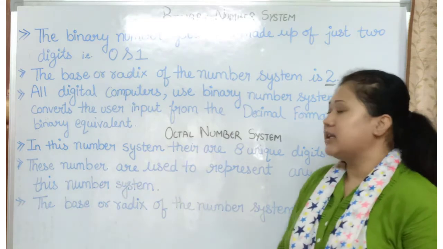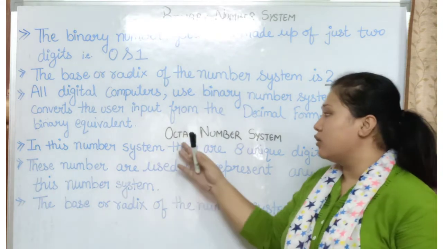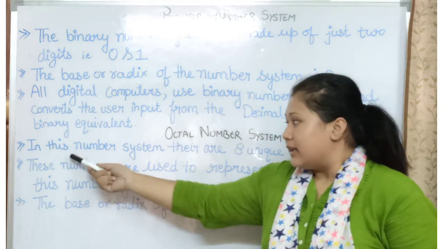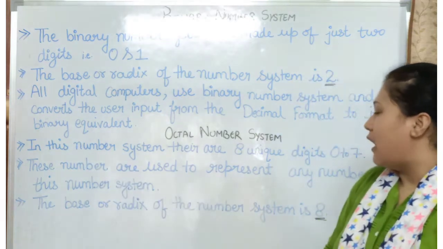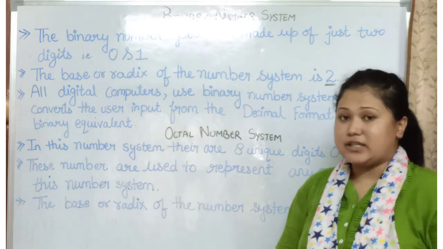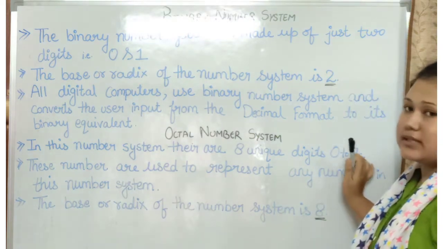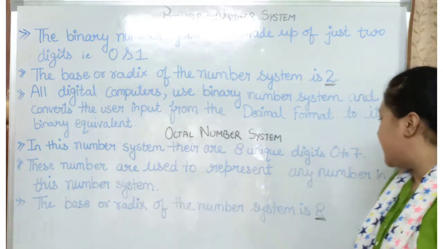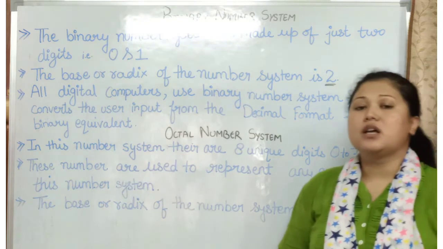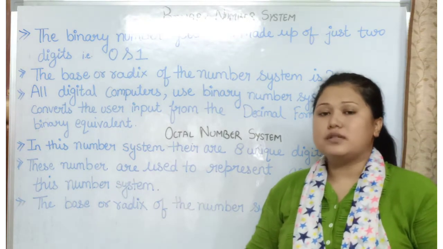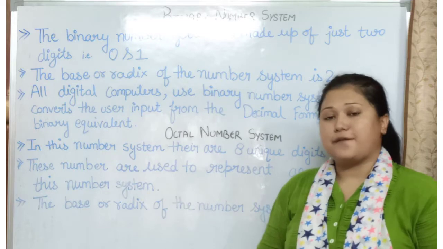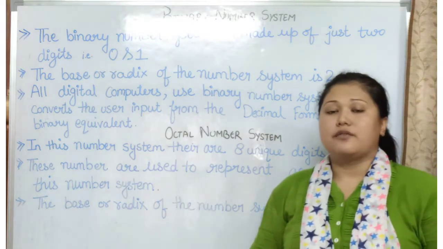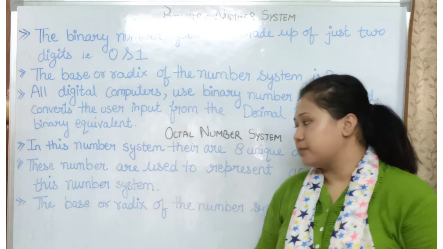Next is the octal number system. As you know, octa is known as 8. In this number system, there are 8 unique digits from 0 to 7. These numbers are used to represent any number in this number system.